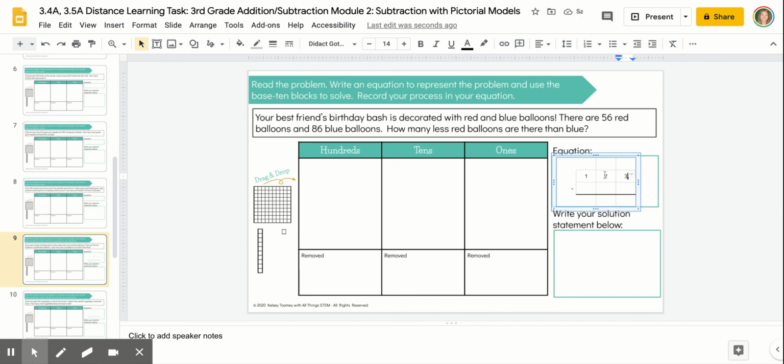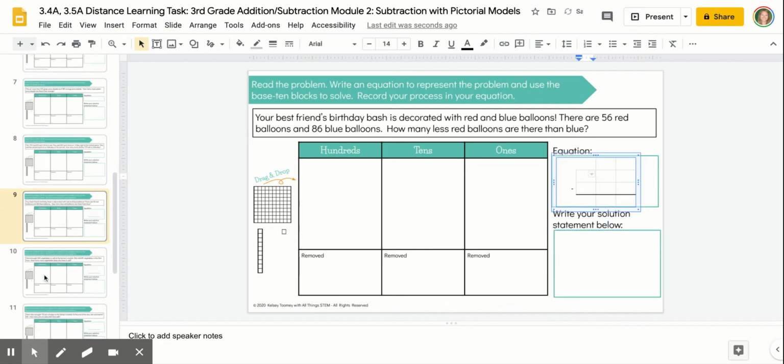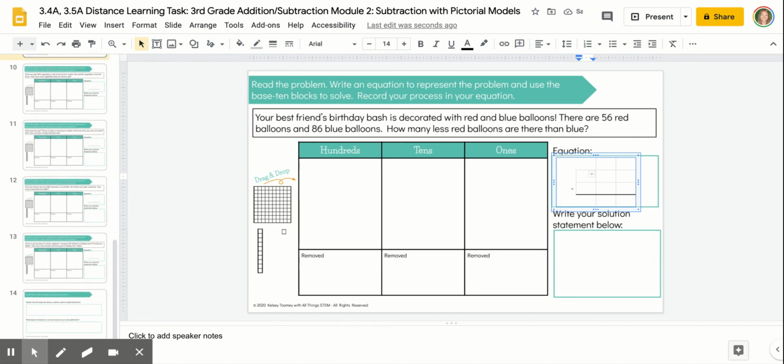If you needed to do any kind of regrouping, you could record those numbers here in the top row, and you have room down here to record your difference. You'll still record your solution statement in a complete sentence that answers the original question. That same process will be used for the next few examples.